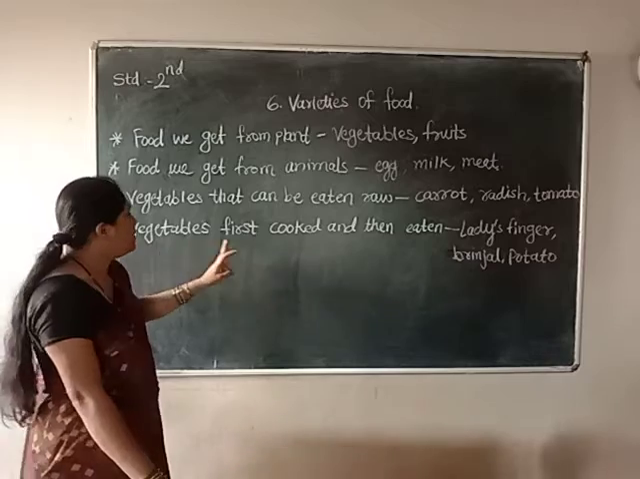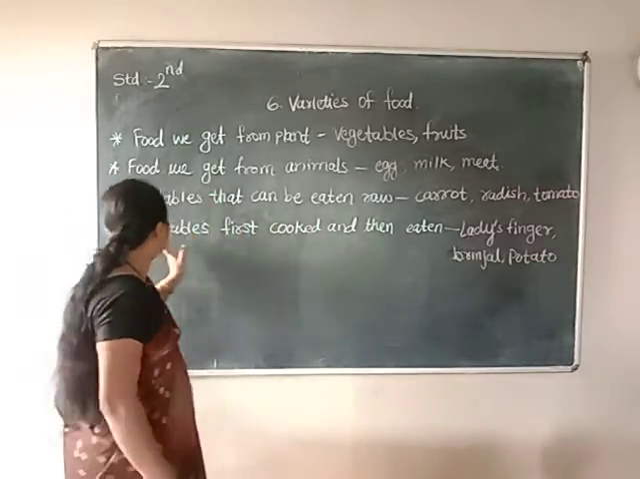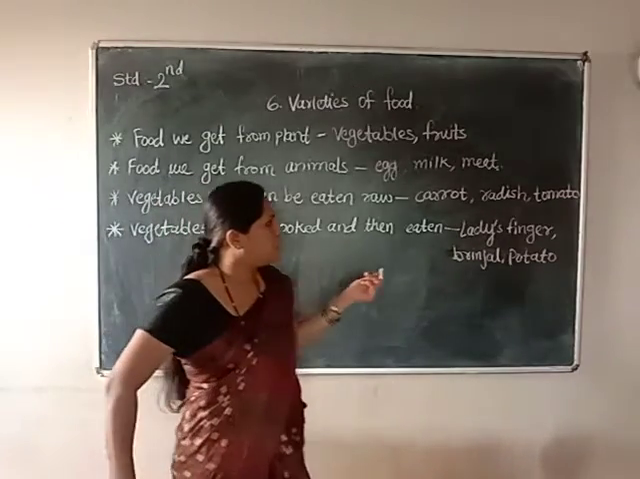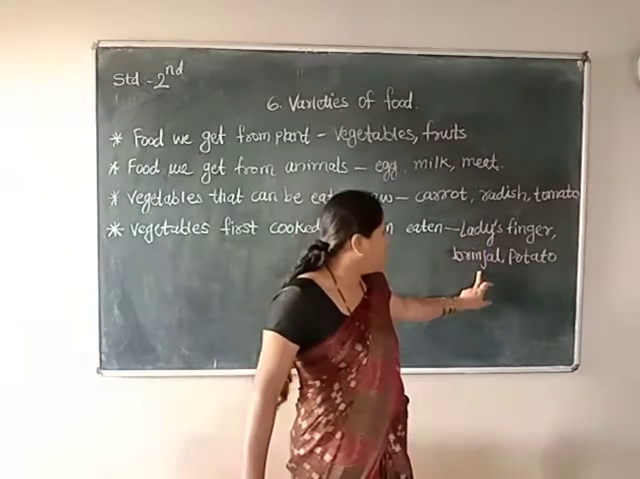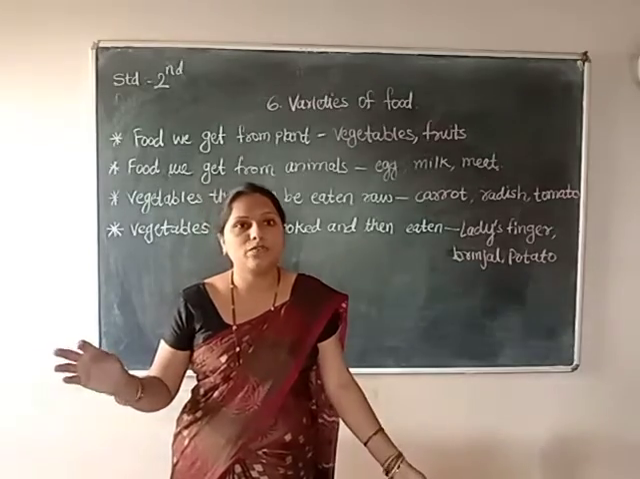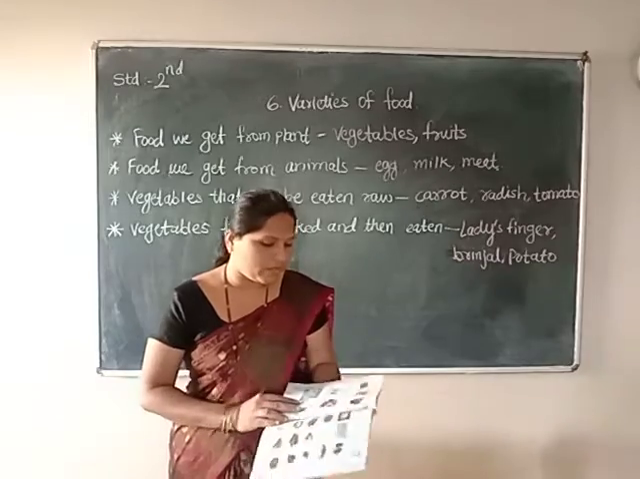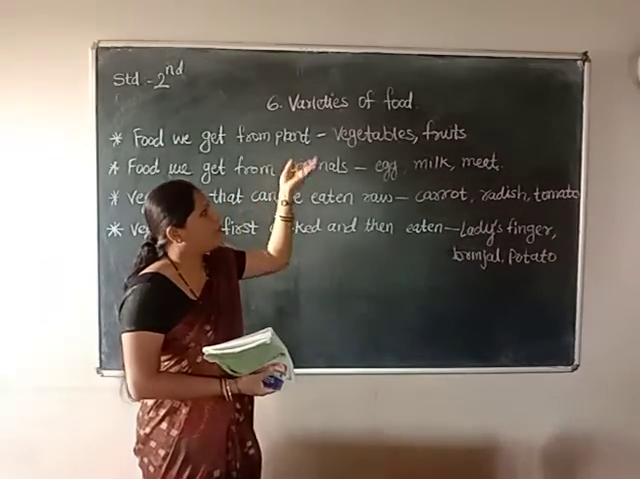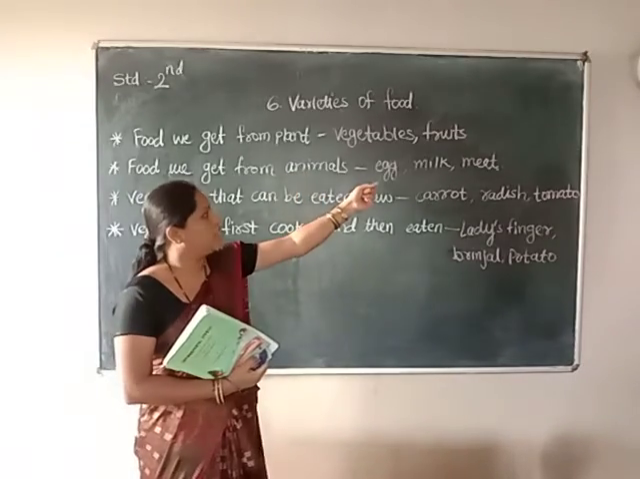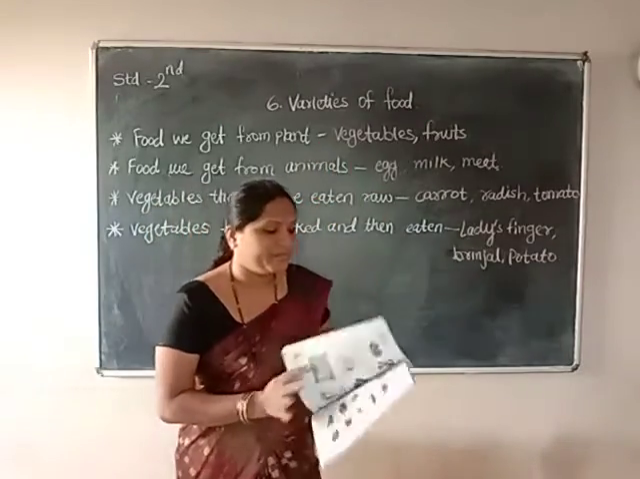Next one, vegetables we first cook and then eat. Some vegetables you have to cook and then eat. Which are the vegetables? Lady's finger, brinjal, potato, drumstick, pumpkin. All these vegetables we have to cook first and then eat. So are you getting the differences between the plant product and animal product? Animals means these are non-vegetarian products. Keep it in mind, children. And plant products means vegetarian products.